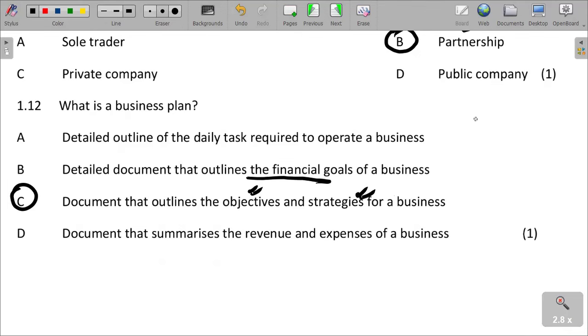A document that summarizes the revenue and the expenses of a business. We are talking about that, not a business plan, but we can talk about it as a cash flow statement. So what we are saying is that a business plan is a document that outlines the objectives and strategies of a business, what the business intends to do and how it can achieve that, as well as the possible risks and the financial and capital investment required in that business. So the best answer given there is C.